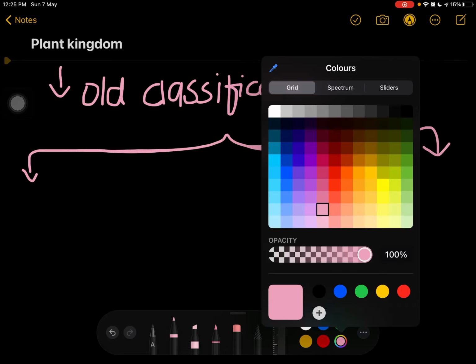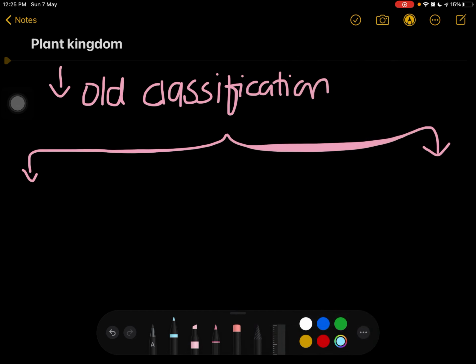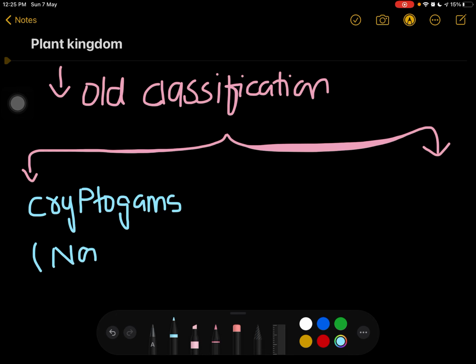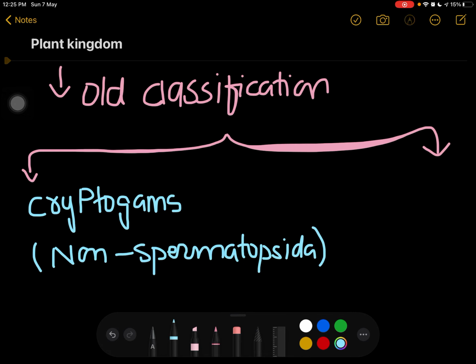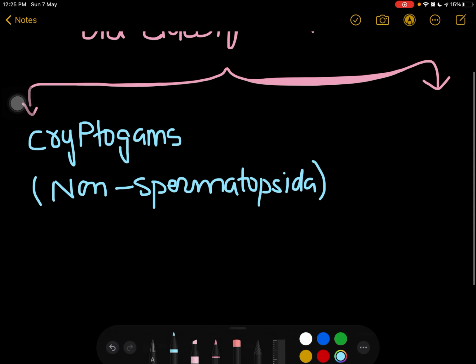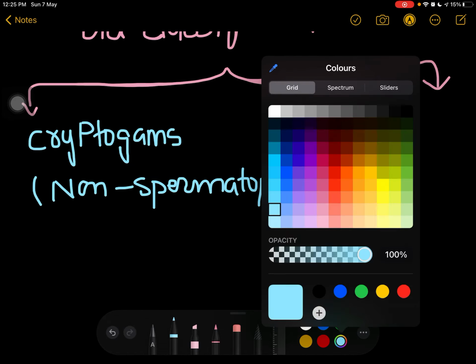The first is known as cryptogams, also known as non-spermatopsida. These are basically non-seed bearing plants.